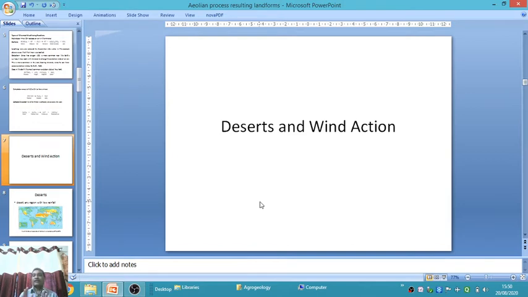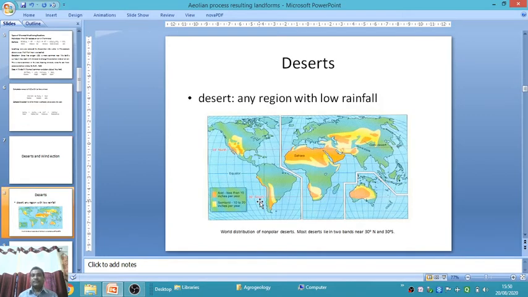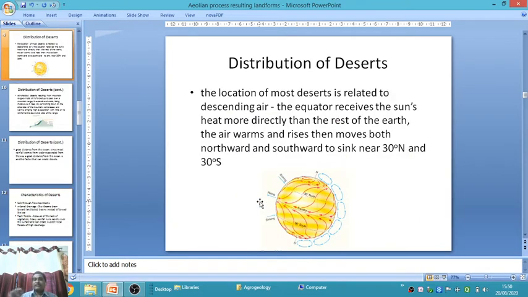These winds are responsible for producing different landforms, like erosional landforms and depositional landforms. It happens mostly in desertic areas. What is meant by desert? What is the definition of desert? Desert means any region with scanty, very low rainfall. In India, some parts of western India, belonging to Rajasthan, are desert. This is the distribution of desert.